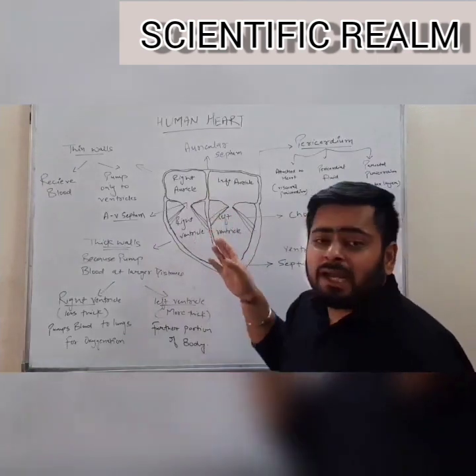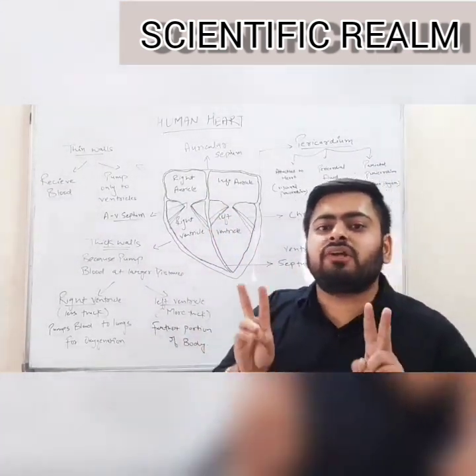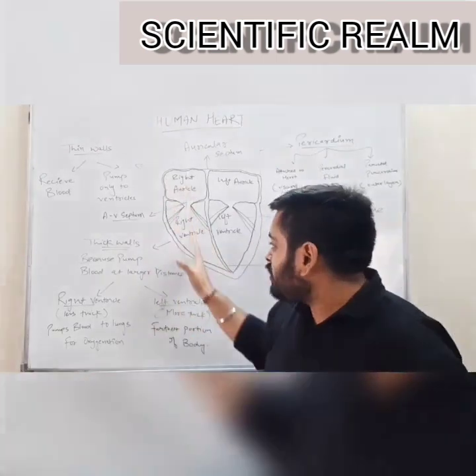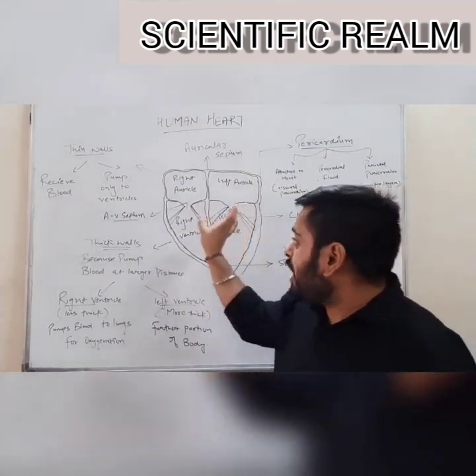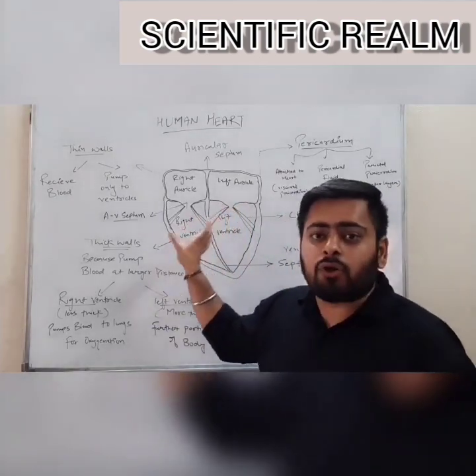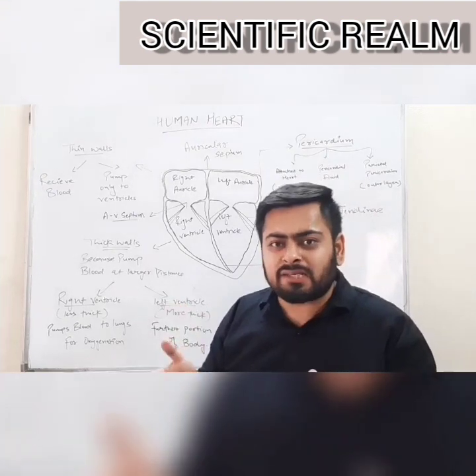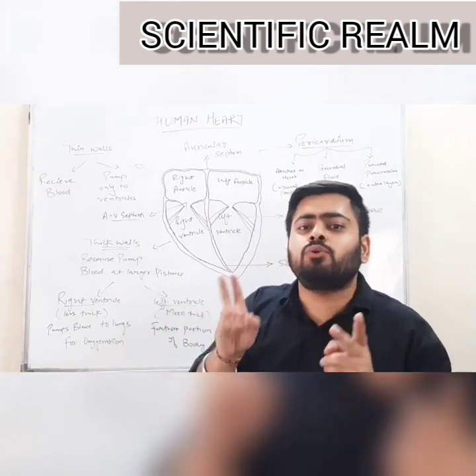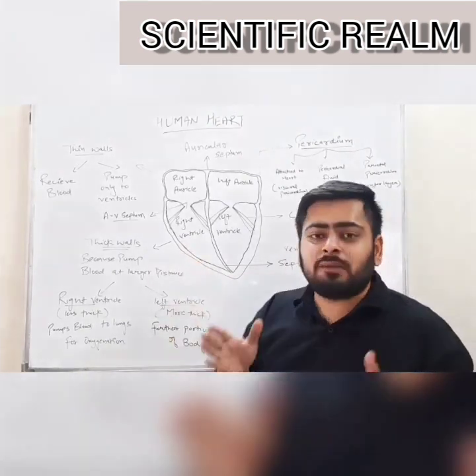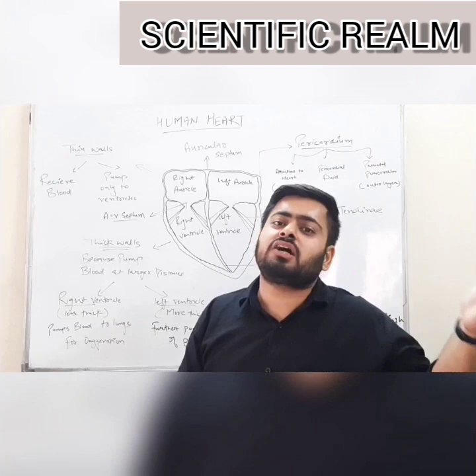What does this septum help in? To keep blood in two different components, the right part of the heart and the left part of the heart. Why is there such a need? Because blood itself is divided into two parts: the blood which is rich in oxygen, and the blood which is rich in carbon dioxide.